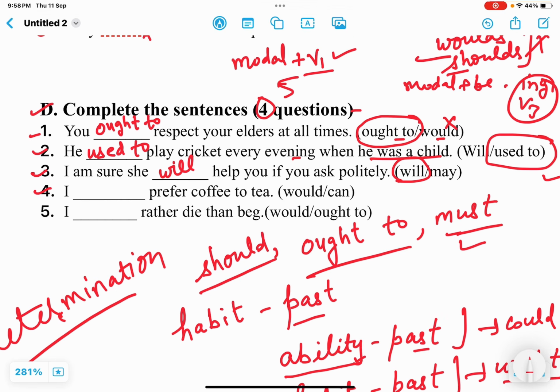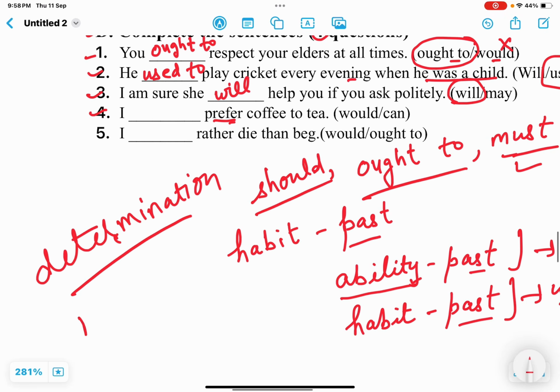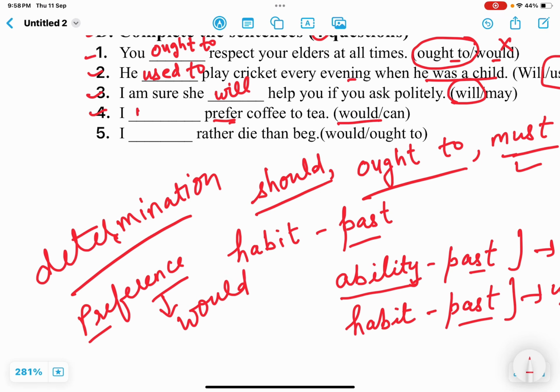Next one is: I dash prefer coffee to tea. Prefer is the keyword here. Whenever a preference is given, when we prefer one thing to another, then we are to use would. Okay, so here the correct answer is would. I would prefer coffee to tea. Next, see the next sentence.